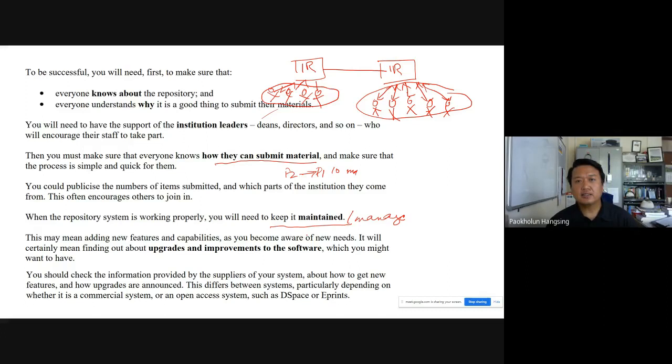The other thing is that they have versions. Any software will have versions. That means they keep on improving the software. So as a new version comes in, new features will also be there. A person who manages the institutional repository should be well aware of the developments taking place, and keep on maintaining and improving the institutional repository. Whenever the time comes, when new versions come, they upgrade and improve the software.